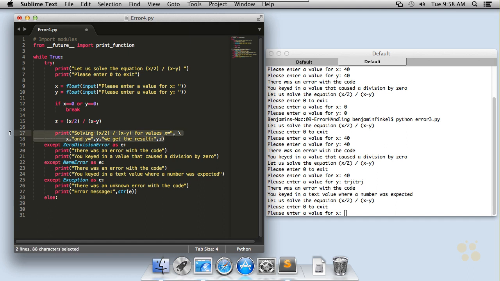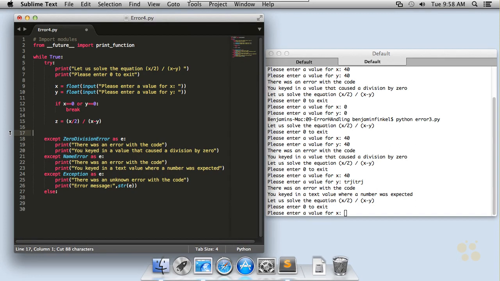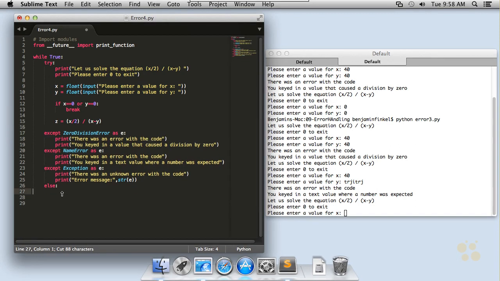So in my case, I'm going to pull this print statement right out of here, and I'm going to drop it down into my else bucket. And the reason I want to do that is because what I'm really concerned with testing, where I think the error is really going to possibly occur, is up here in this code. It's where I'm collecting the input and I'm converting it into a float and I'm performing math functions against that code. This is the stuff that I need to check for an error.